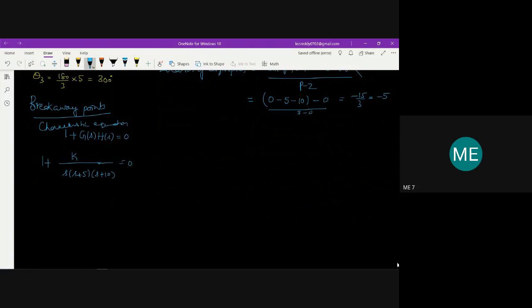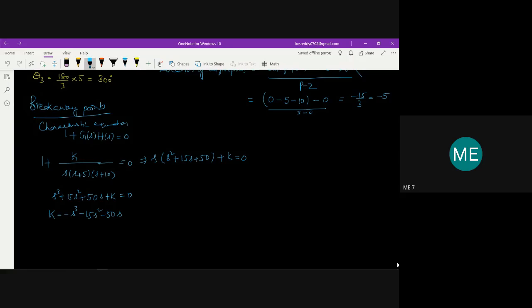So this implies s into (s square plus 15s plus 50) plus k equal to 0. Then s cube plus 15s square plus 50s plus k equal to 0. Then I have to write k in terms of s, that is k equal to minus s cube minus 15s square minus 50s.